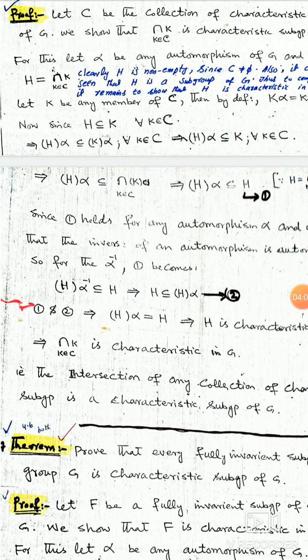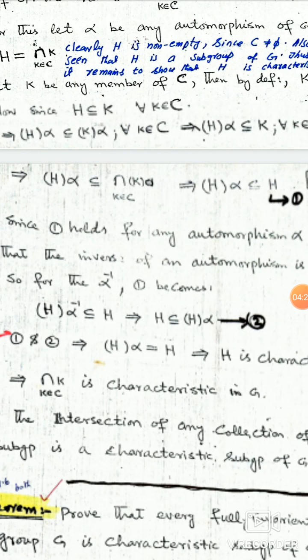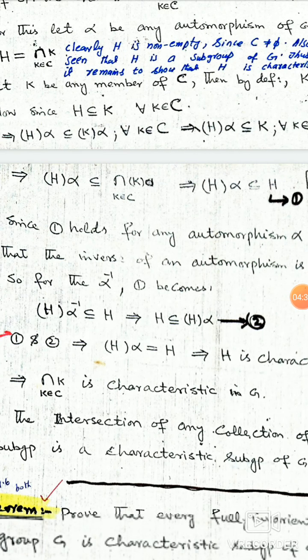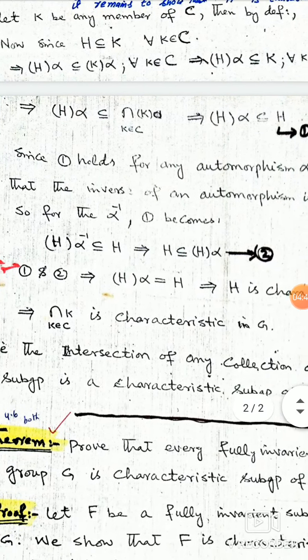Now since H is a subset of K for all the K belonging to C, because H is the intersection, and we know that the intersection is always a subset of K. So applying the automorphism alpha, H under alpha is a subset of K under alpha for all K belonging to C. This implies that H under alpha is a subset of K for all K belonging to C.